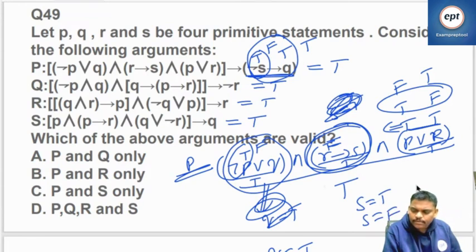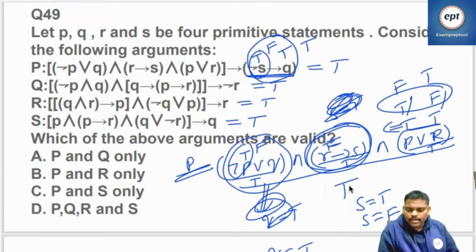It doesn't matter. So in the second combination, P true, R false, Q true, S may be true or false. But Q is true, so because of that reason, anyhow true. S true or false doesn't matter because Q is already true. So second combination also it is true.